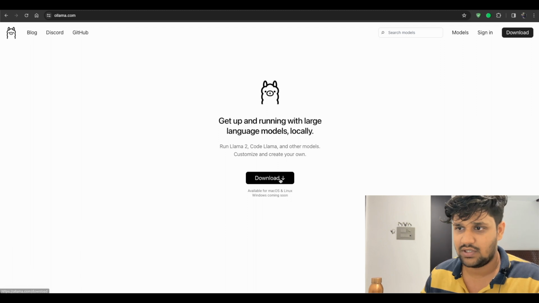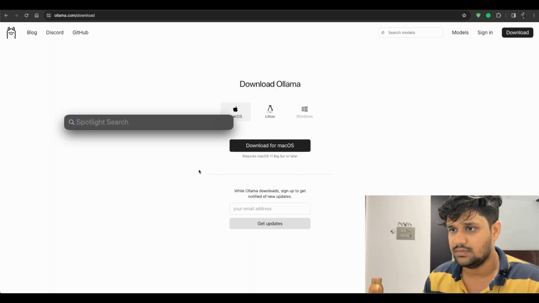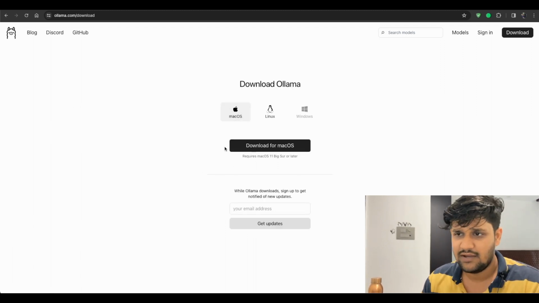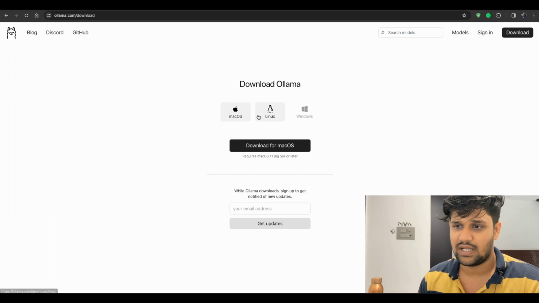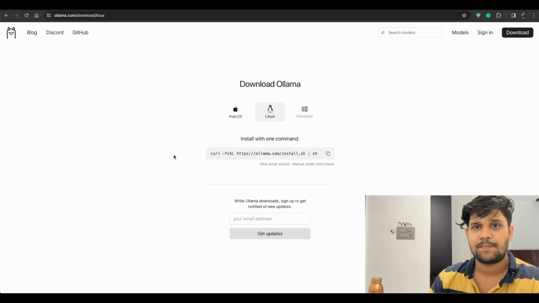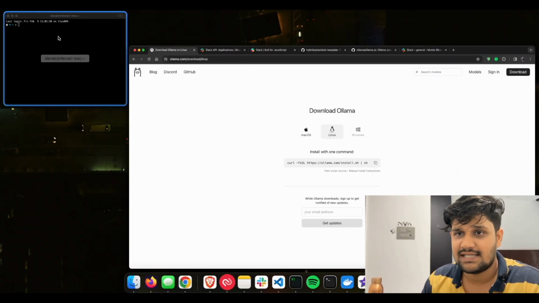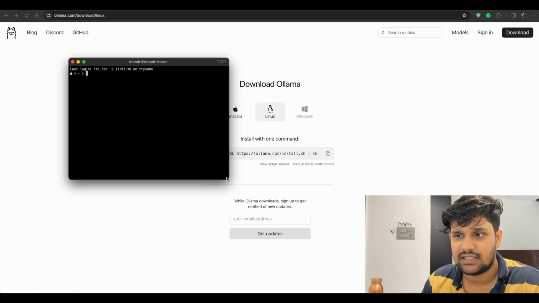I've already downloaded Ollama and I'm going to run it. It's very easy to download for Mac OS or Linux. For Linux, it's just a command. You do not have to worry about it. Yeah, this command. All right. So what I'm going to do is I'm going to list. Okay, I'm going to make this bigger.